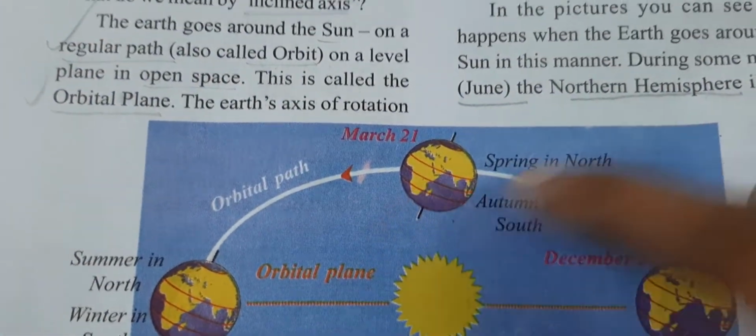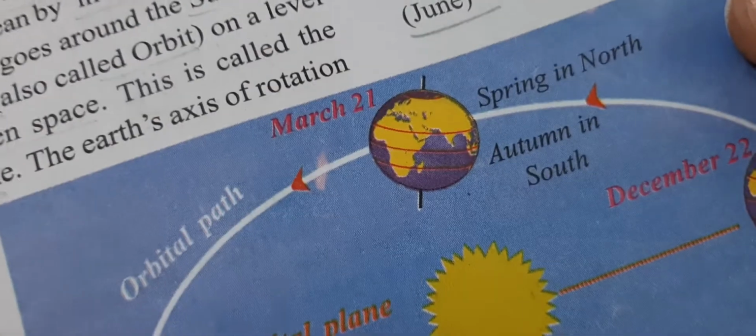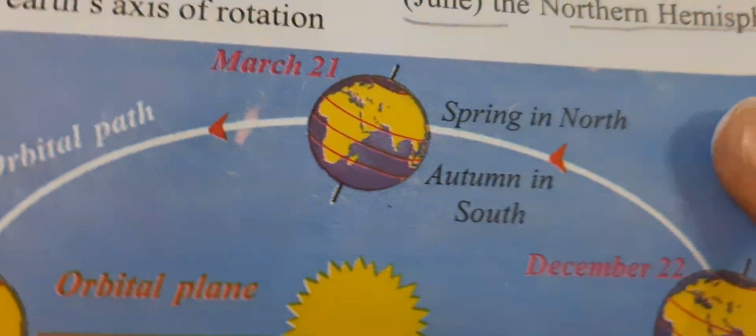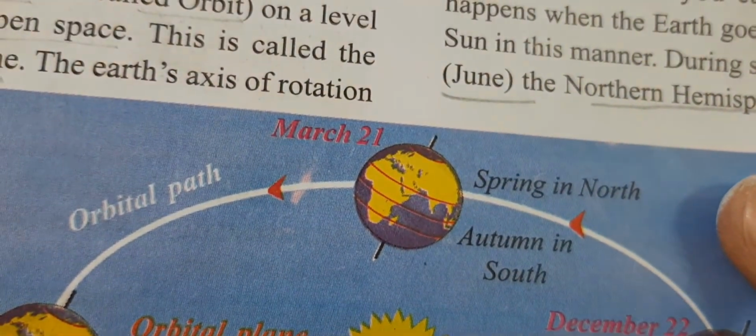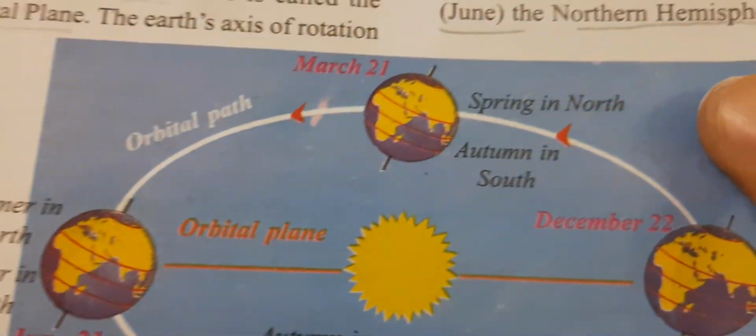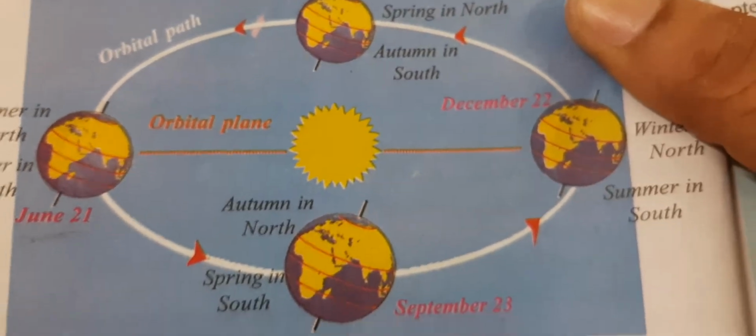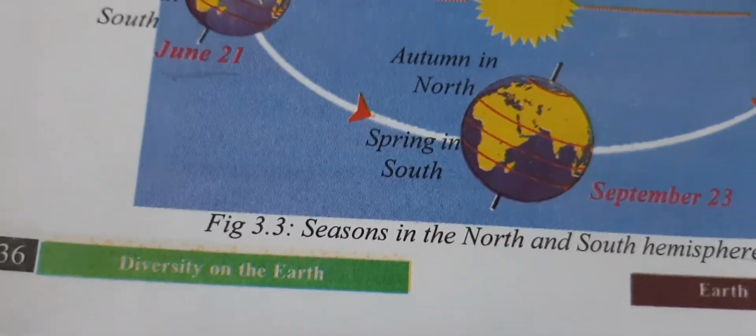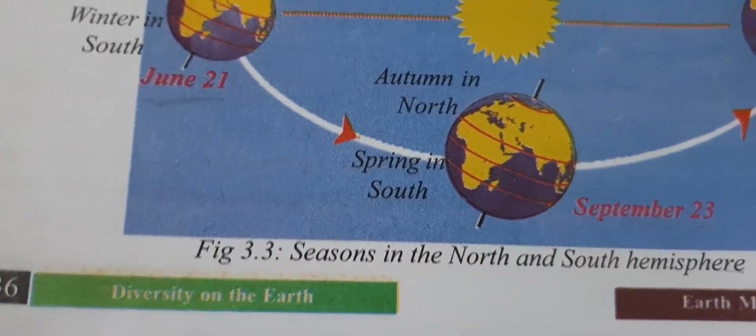Okay. The earth is not upright like this at 90 degrees. It is tilted 23.5 degrees. So that is why seasons occur when it is revolving around the sun. Okay. So next, children, equinoxes. March 21st and September 23.